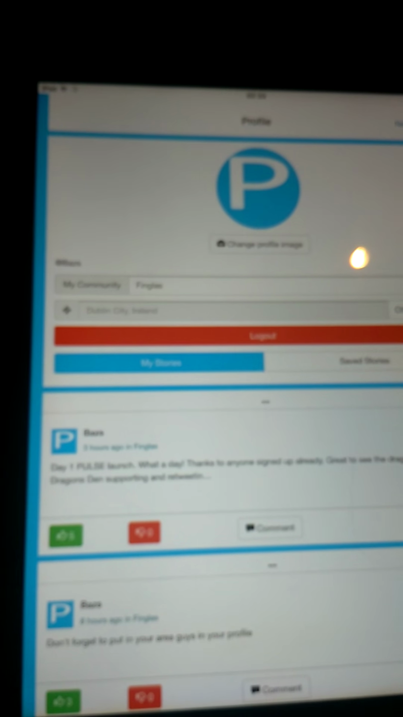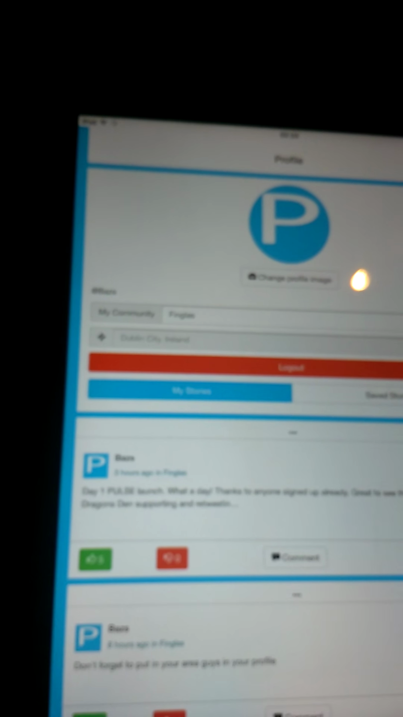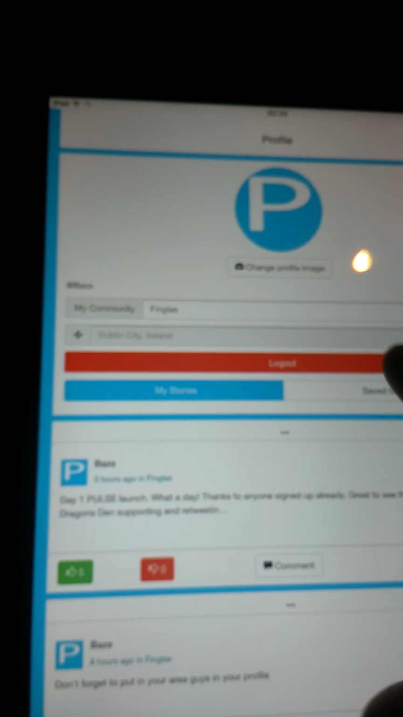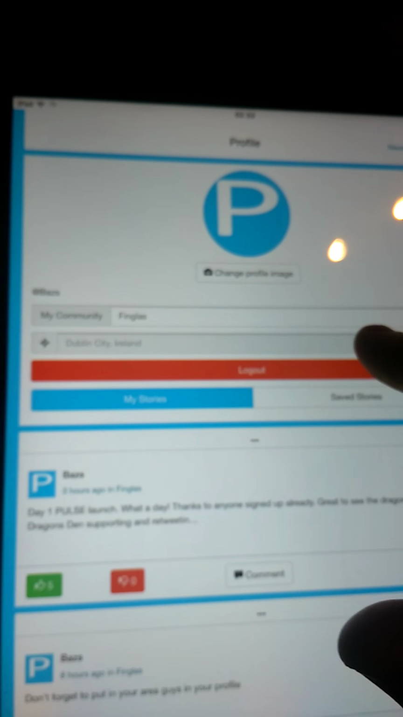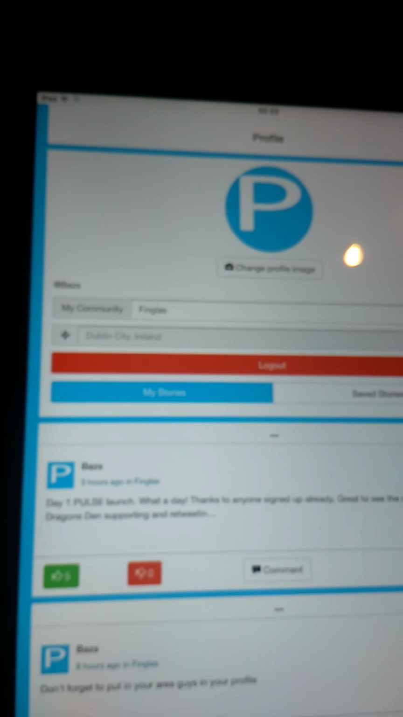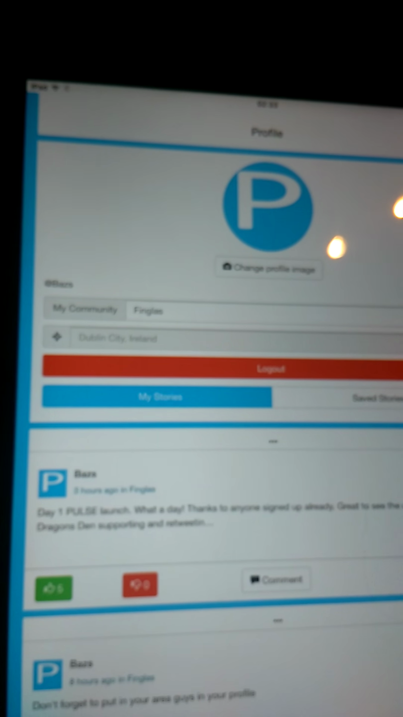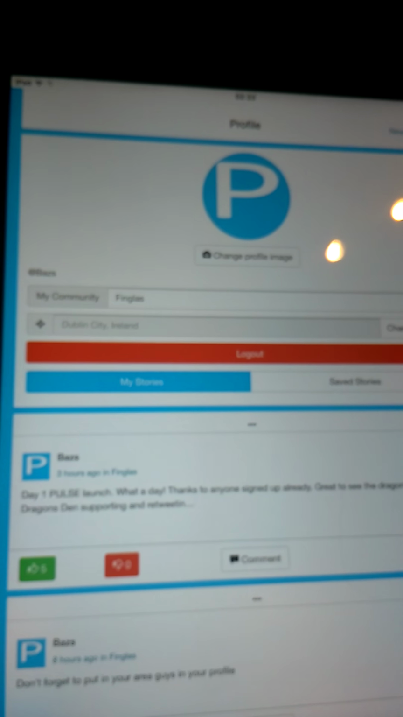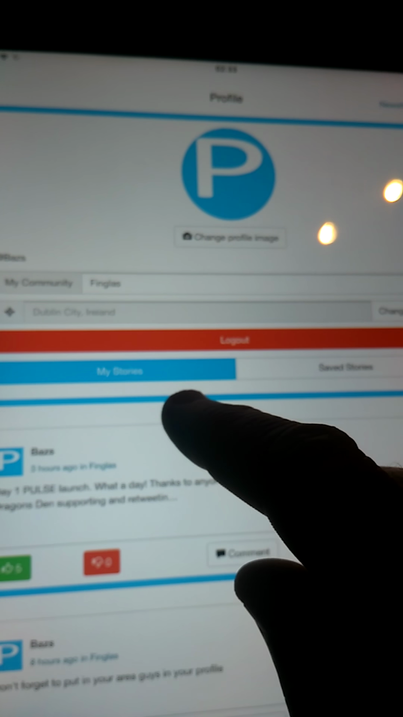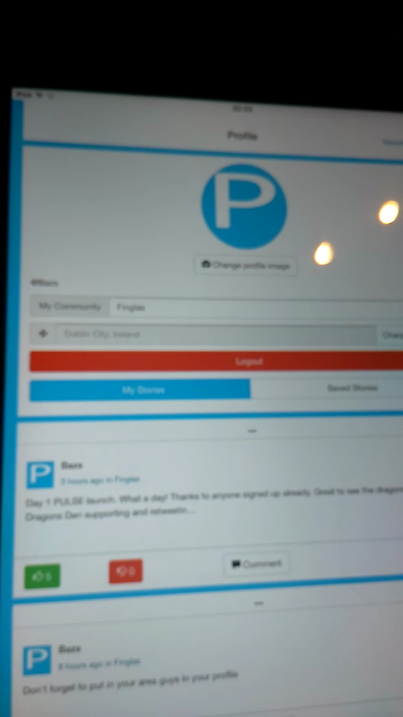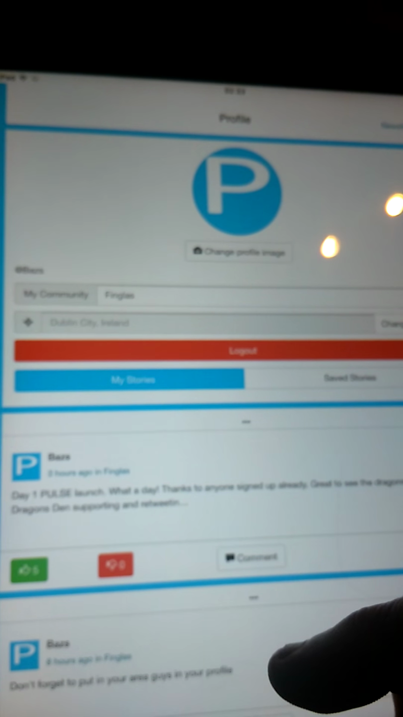And I want to show you the main profile. This is your main profile, and what I want to say here is write in your community. So I'm from Finglas, write in, because that will come up as you post stuff. Your location is already set, okay, and you have my stories, which are the stories that have been put in there, saved in there for you.